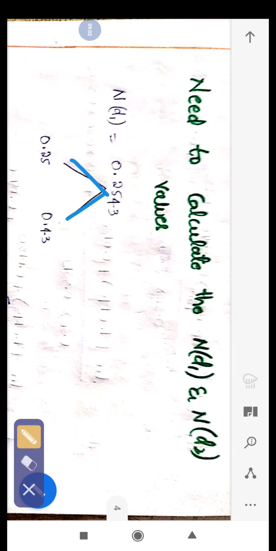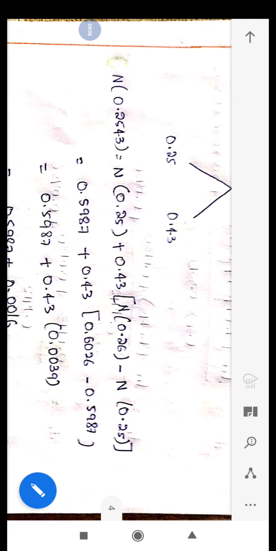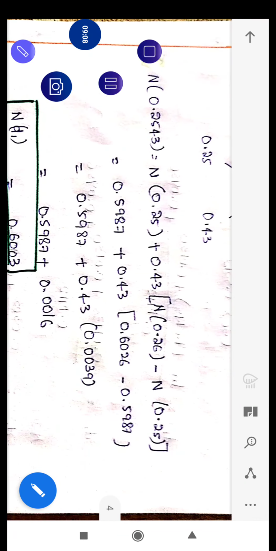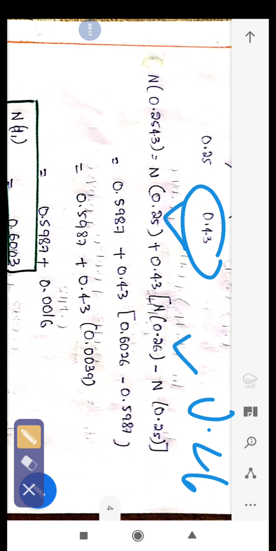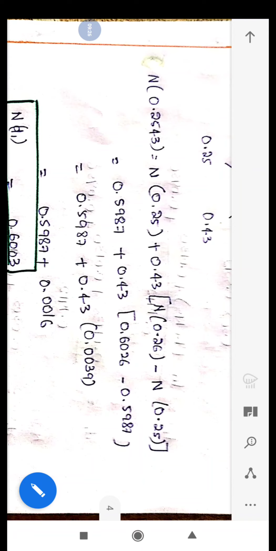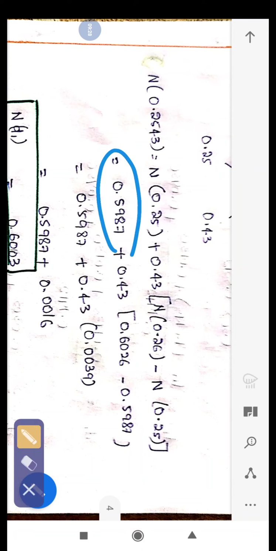Next we have to calculate N(d1). So simply divide this number into two parts, 0.25 and 0.04. Apply the procedure: first we take the earlier number, and after that the next number. So after 0.25 the number will be 0.26, so deduct from 0.25. If you see the value in the statistical table, the value for this will be 0.5987. Again, I have told you how to see those values.